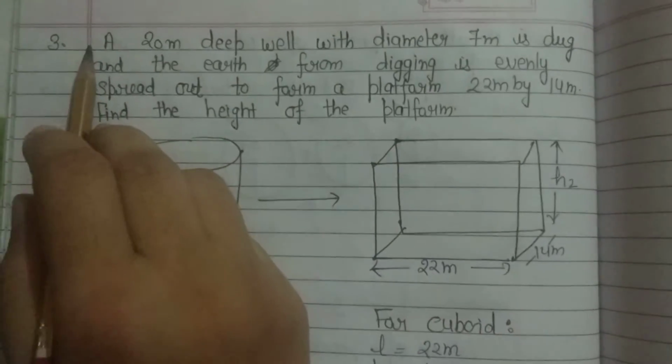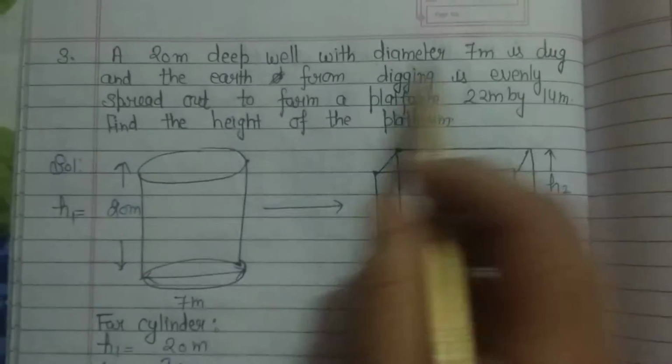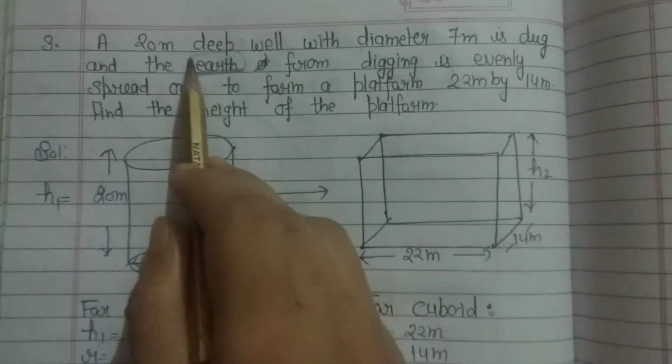The third question is, a 20 meter deep well with the diameter 7 meter is dug, and the earth means